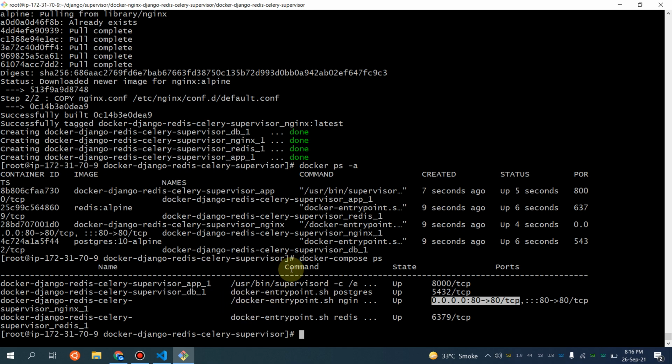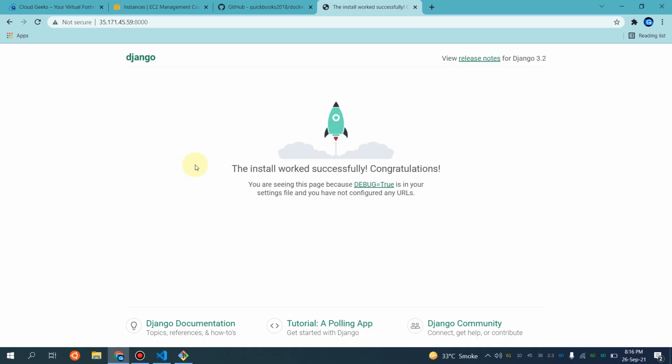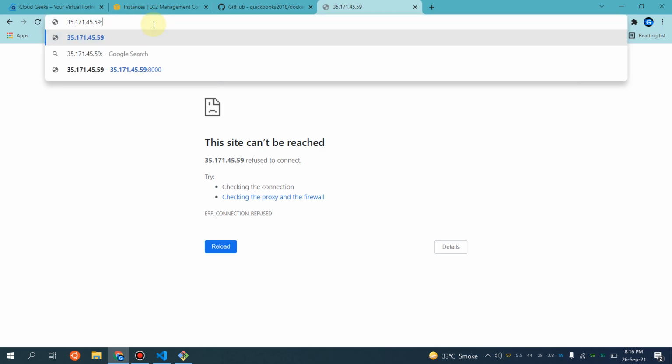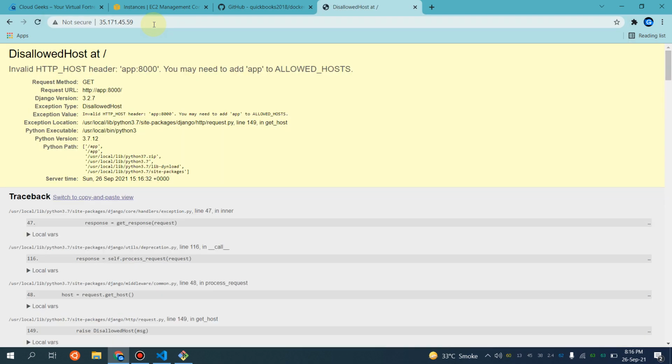So from our host network, we are able to access this. If I navigate to the same section and simply refresh it, you see port 8000 is not exposed. It is not going to respond here. As I told you, this is proxied to port 80. So if you simply type port 80, you see our application is now available.